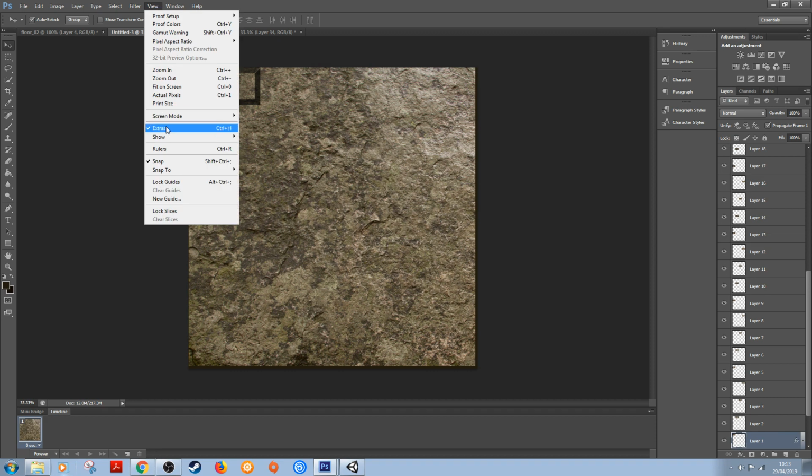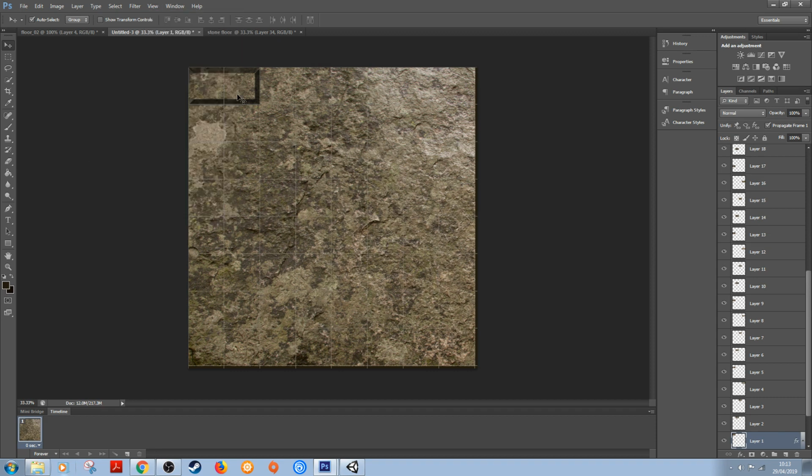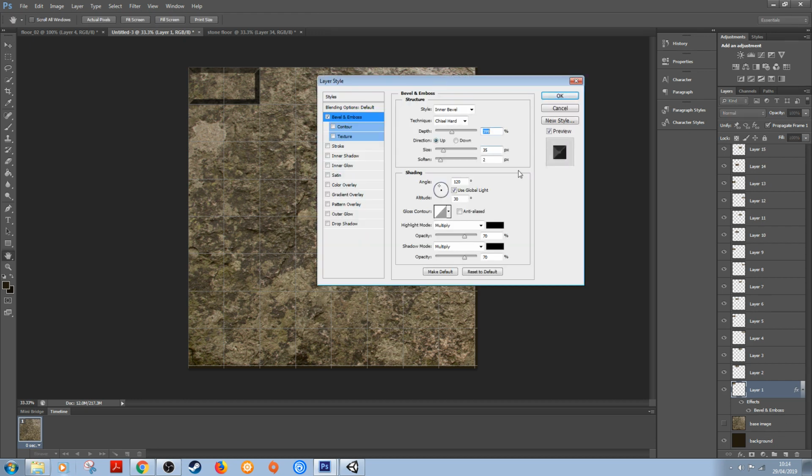All right, so again, let's just put our grid back on just to keep things consistent. If you want to edit this again, you can just double click the layer that it's on, and you can just tweak it a little bit. So you can actually soften, sharpen the edges again, increase the size, decrease the size, change the depth if you like. Yeah, so you can increase that depth there. Change this. So it's entirely up to you really to experiment and get the settings that you want.